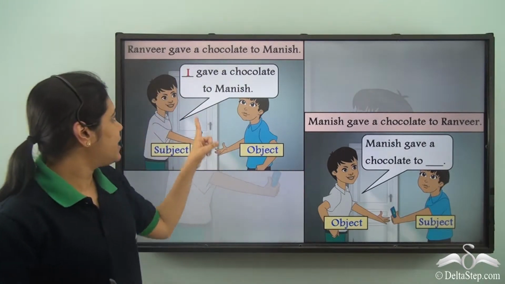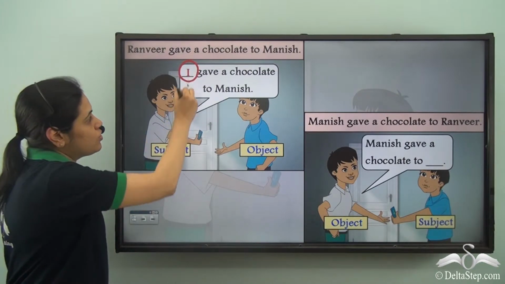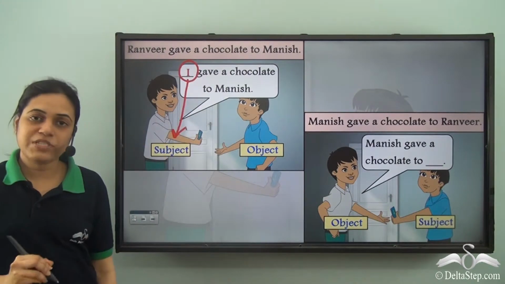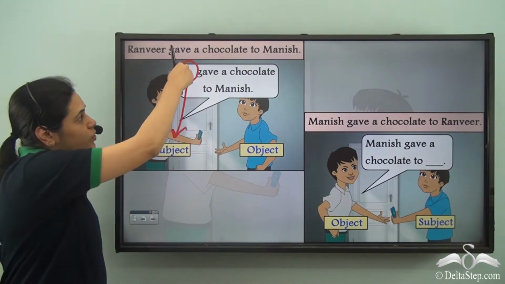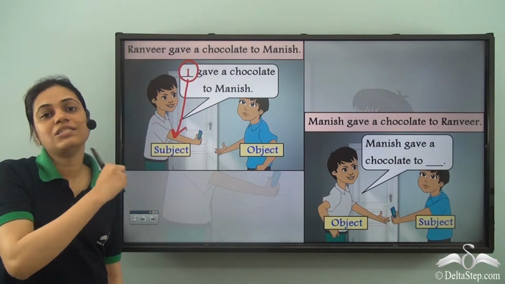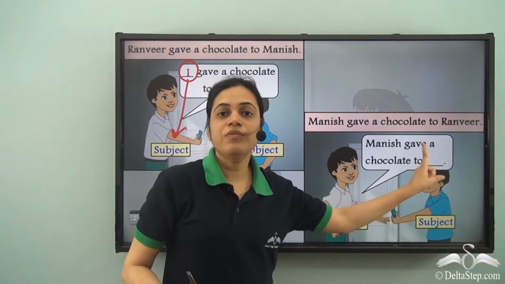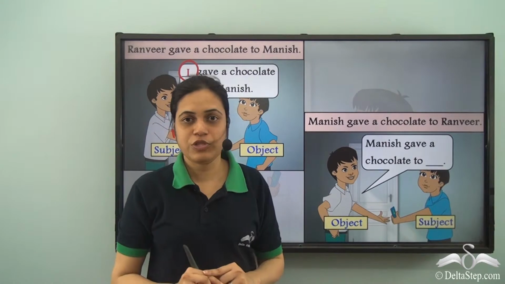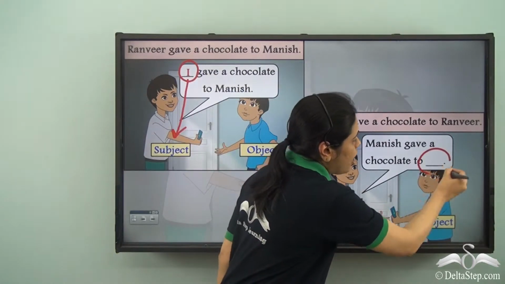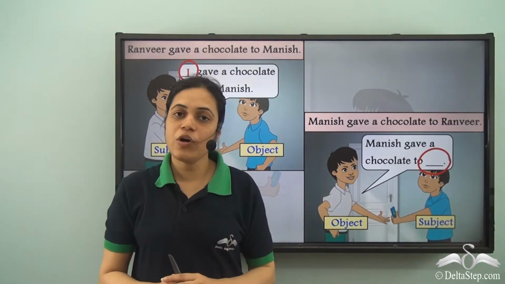Now in this case, the pronoun I is used as a subject pronoun. The pronoun I is the subject, or it is in the subject position. Over here, the pronoun will be in the object position. So we need a pronoun for object. What will be that pronoun?